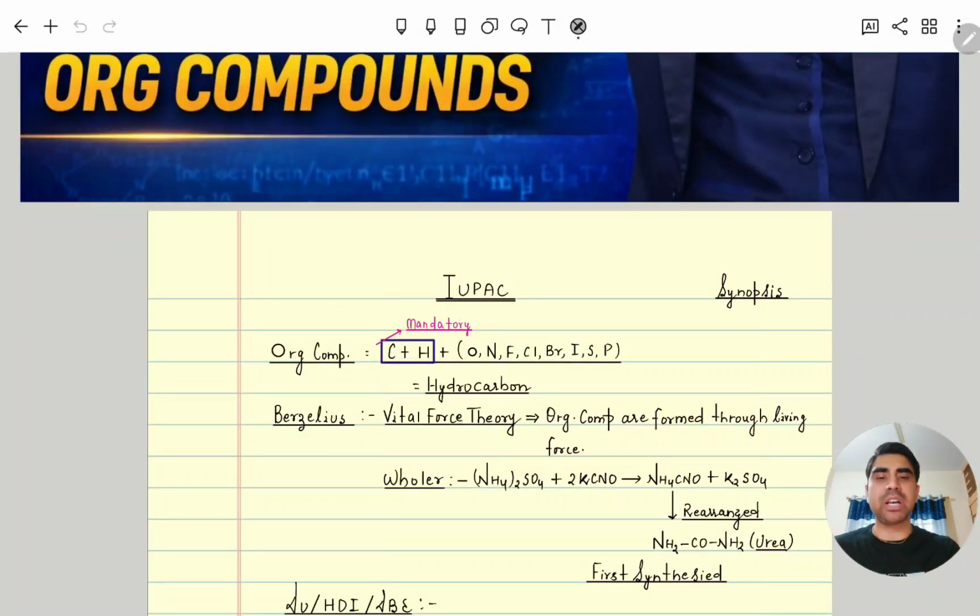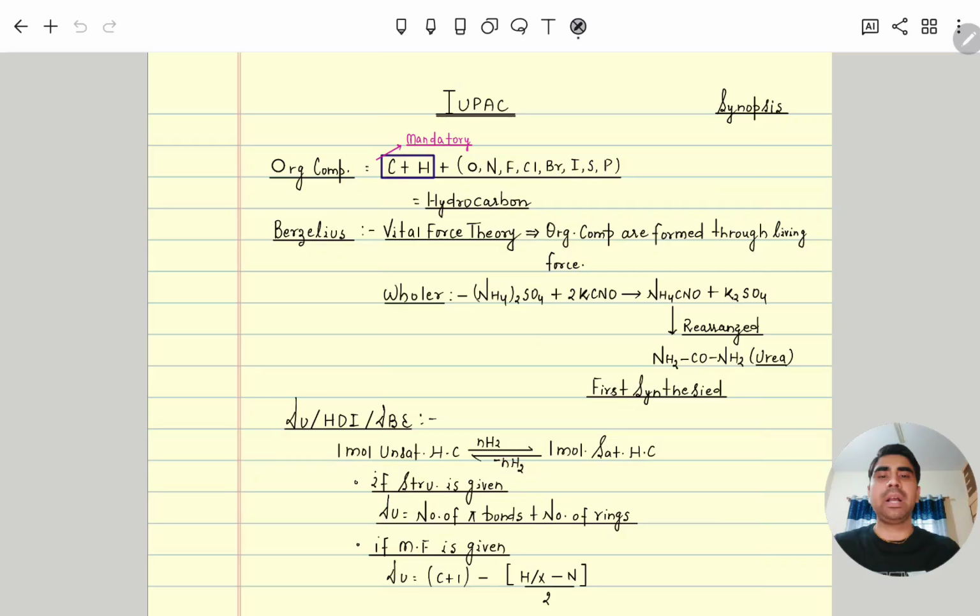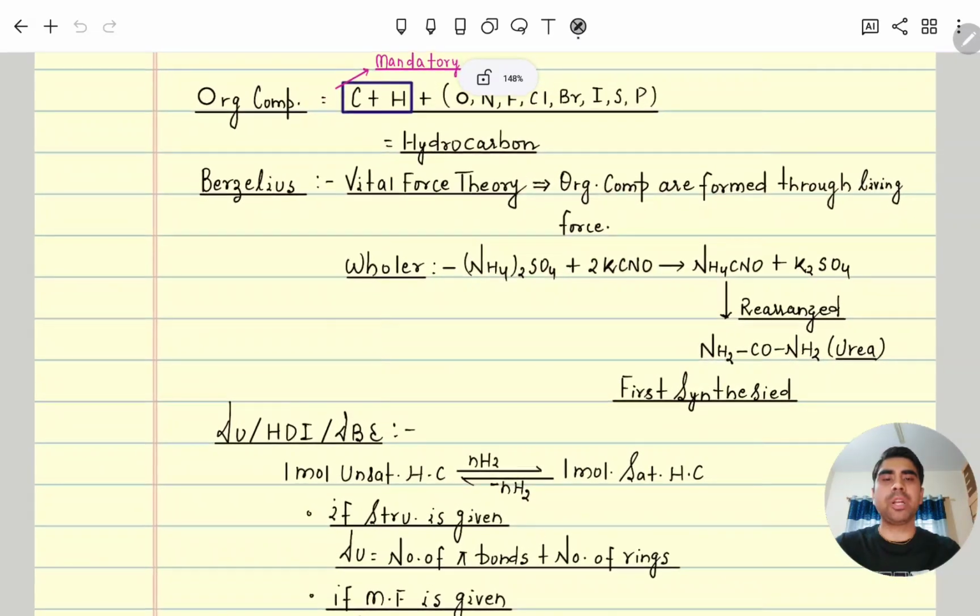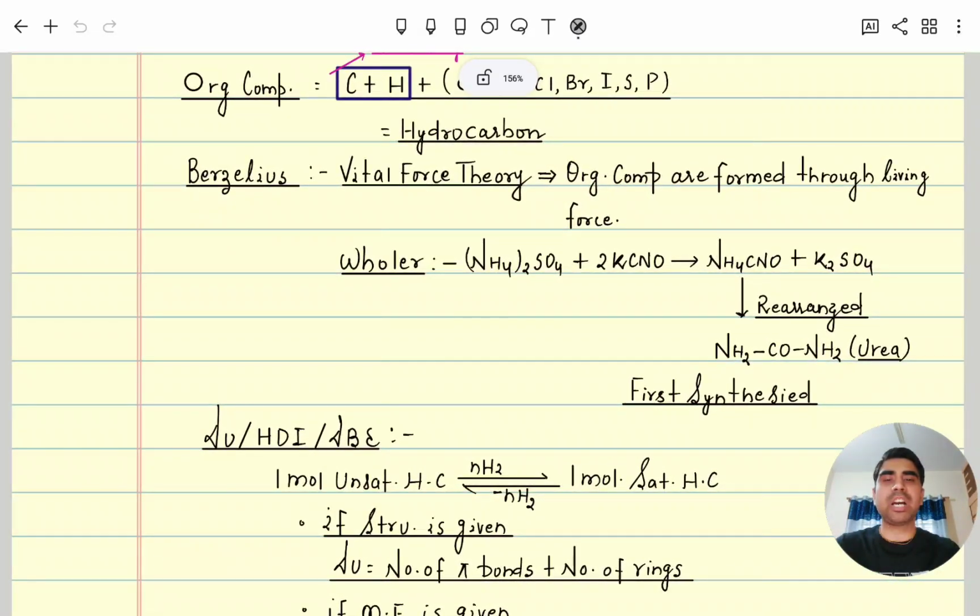Organic compounds are hydrocarbons and hydrocarbon derivatives. Hydrocarbon means when only carbon and hydrogen are present. Along with carbon and hydrogen, if other atoms like oxygen, nitrogen, halogen, sulfur, phosphorus are present, then that is called a hydrocarbon derivative. Both hydrocarbons and hydrocarbon derivatives are organic compounds. For example, CH4 methane, or CH3OH, which is a derivative of hydrocarbon.